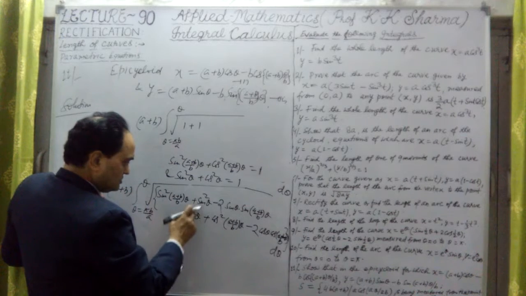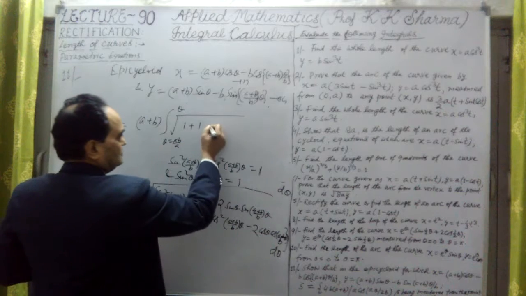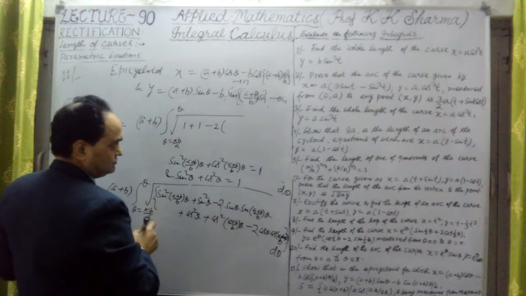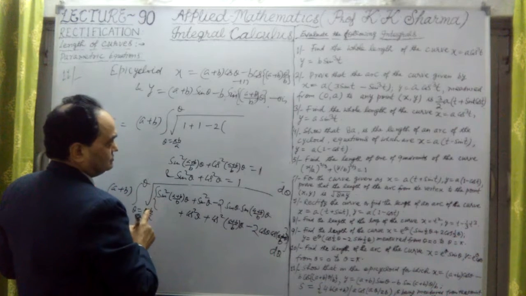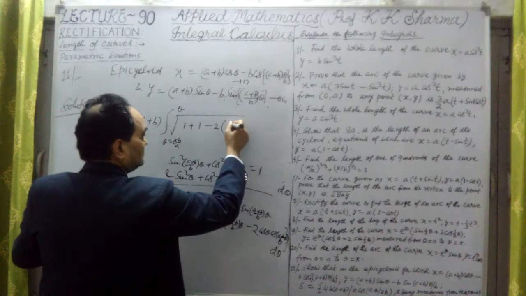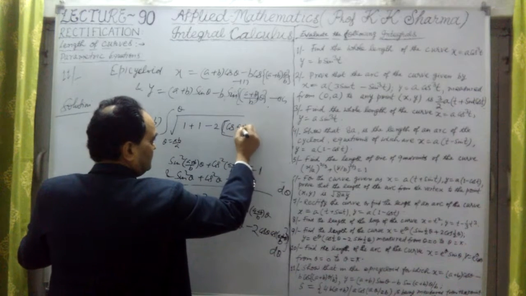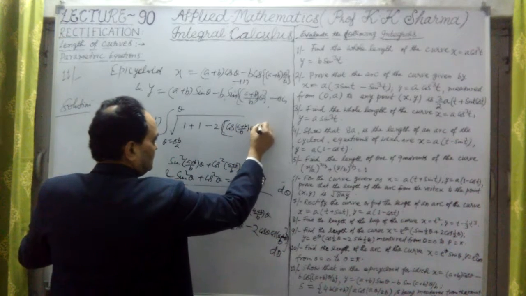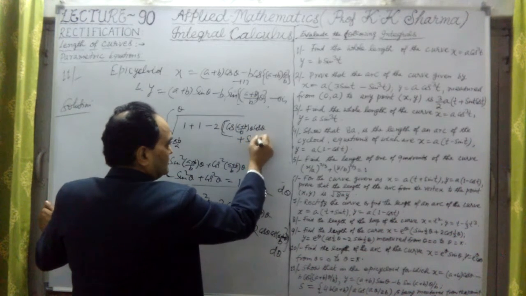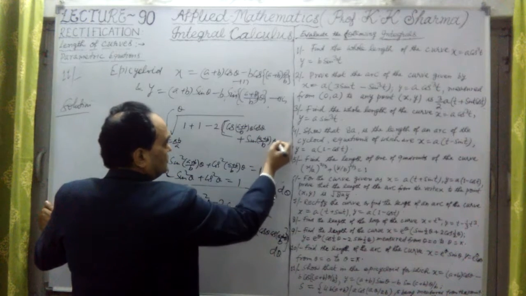This is 1, and this is 1, and this is 1. So this is 2 here, plus 2. And minus 2 if I take common out of these two values, the minus sign taken common. So that will give us, let me write first the cos value, cos((a+b)/b · θ) times cos θ plus sin((a+b)/b · θ) times sin θ.